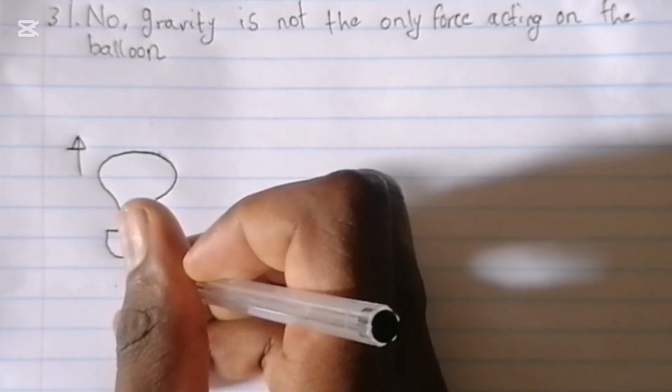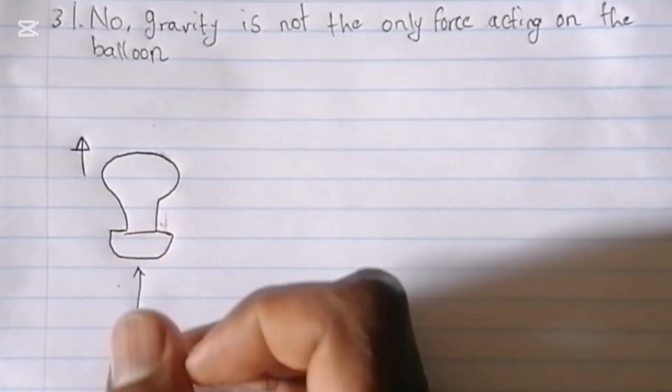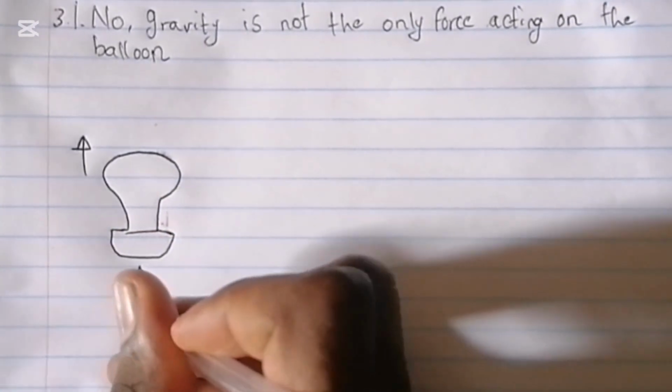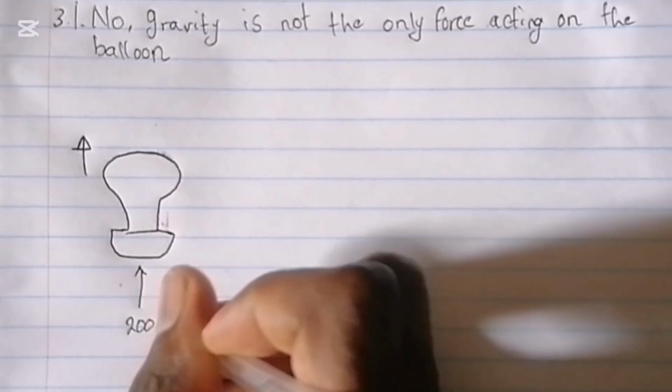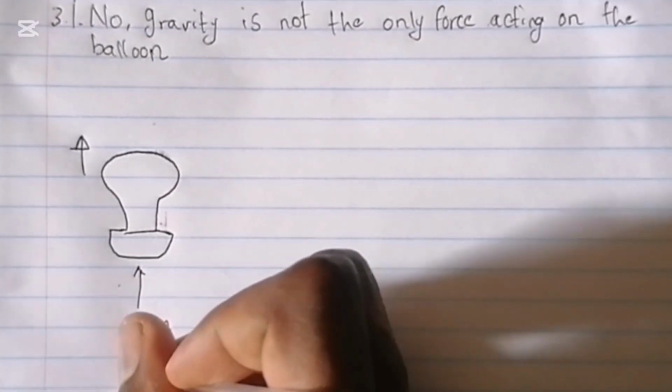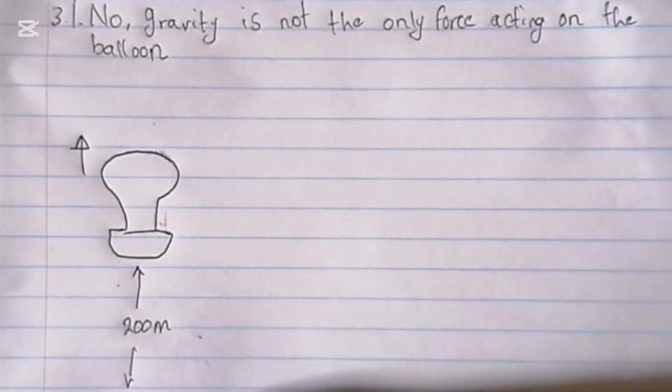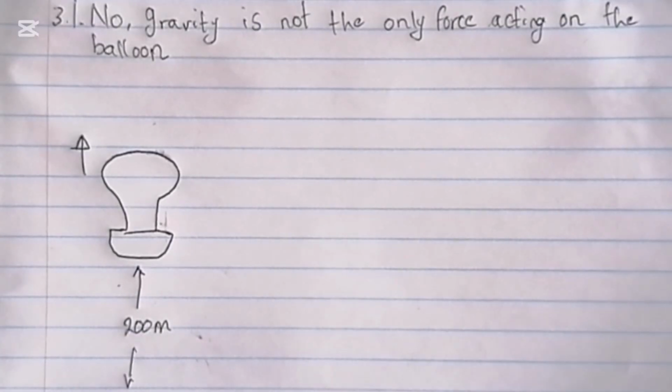So they say this balloon is 200 meters above the ground.